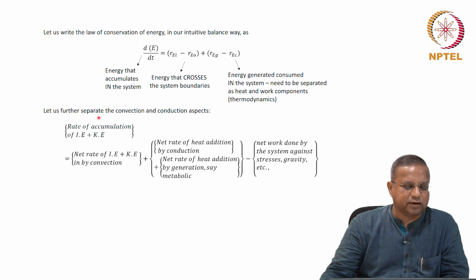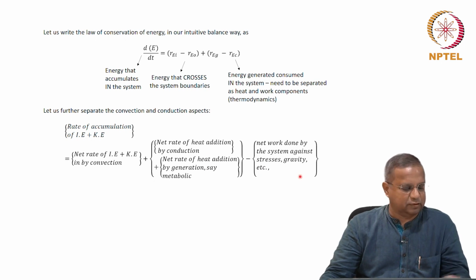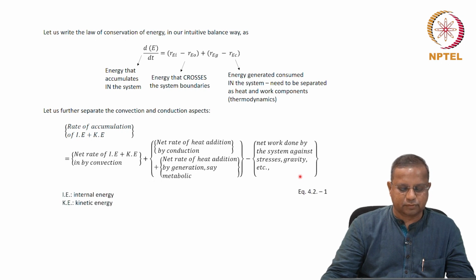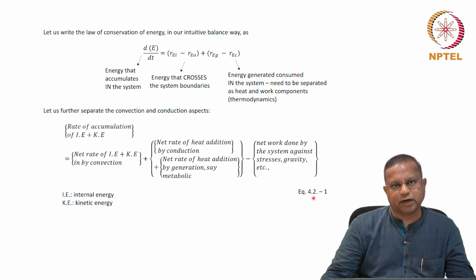We are looking at internal energy and kinetic energy, the accumulation of that in the system. And we have separated out the convection and conduction. This is the convection term, net rate of internal energy plus kinetic energy in by convection. And this is net rate of heat addition by conduction. And this is net rate of heat addition by generation. And this is the net work, negative of that, the net work done by the system against stresses, gravity, and so on. Okay, we have separated out the heat and the work components. Let's call this equation 4.2-1.